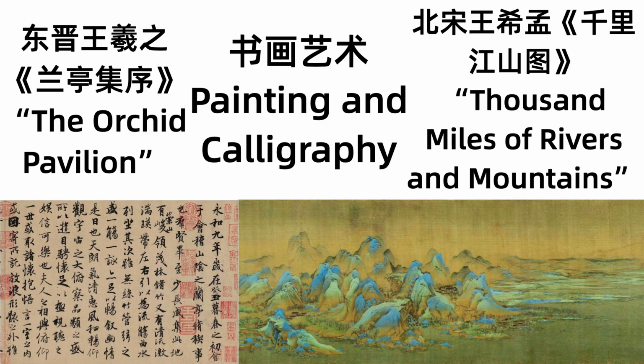Here are two of the most famous painting and calligraphy works I chose from ancient Chinese history. One is written by Wang Xizhi in Eastern Jin, called the Orchid Pavilion. The other, which I chose, is a painting drawn by Wang Ximeng in the Northern Song Dynasty. It's called A Thousand Miles of Rivers and Mountains.